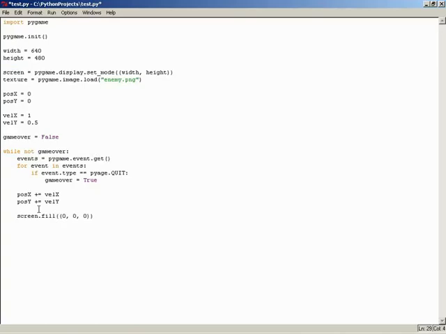The next thing I want to do is actually render the enemy texture, stored here in the texture variable, to that screen texture. So really it's not so much a render to the screen as it is a texture combine. We're going to combine the enemy texture with the screen texture. So we take screen and tell it to blit, where the texture we're blitting from is the texture variable. And then the position on screen I'm going to specify as a set using position x and position y.